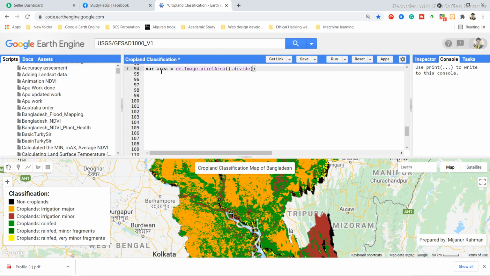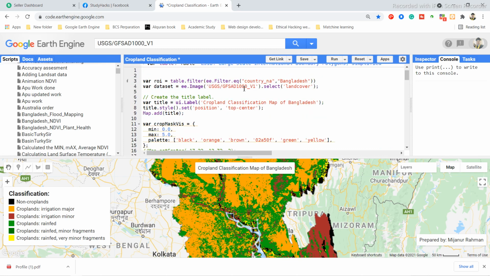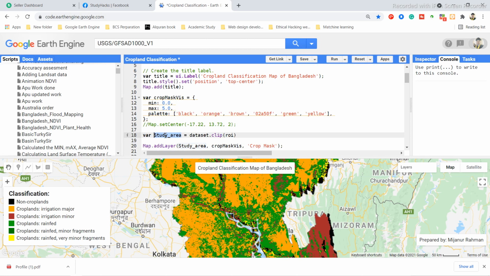by 10e6, that is 10 to the power 6. I divide it so that the result will be converted to square kilometers. And then I simply use the band name, and in this case my band name is, here you can check it, study area. I simply copy this study area